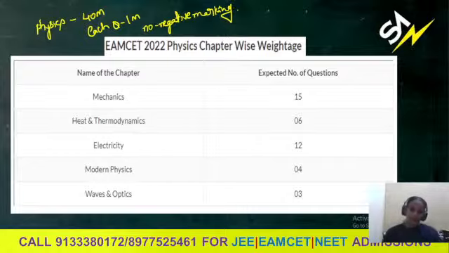And students, with proper preparation, it is easy to get more than 35 plus marks in physics. For that you need effective preparation. You can score the maximum marks in the physics section by knowing the chapter-wise weightage and topic-wise weightages. So let us go to the names of the chapters and the expected number of questions.